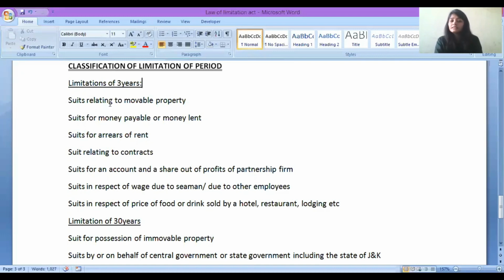For example, for cases relating to movable property, the limitation period is 3 years. Within 3 years, अगर आप court में गए, then your case will be taken. Otherwise, your case will not be taken. Remember, section 6 we have done. Section 3 we have done. Section 3 said that it is the duty of the court not to accept your case after the limitation period, right? So these are a few limitation periods which I have already mentioned here.